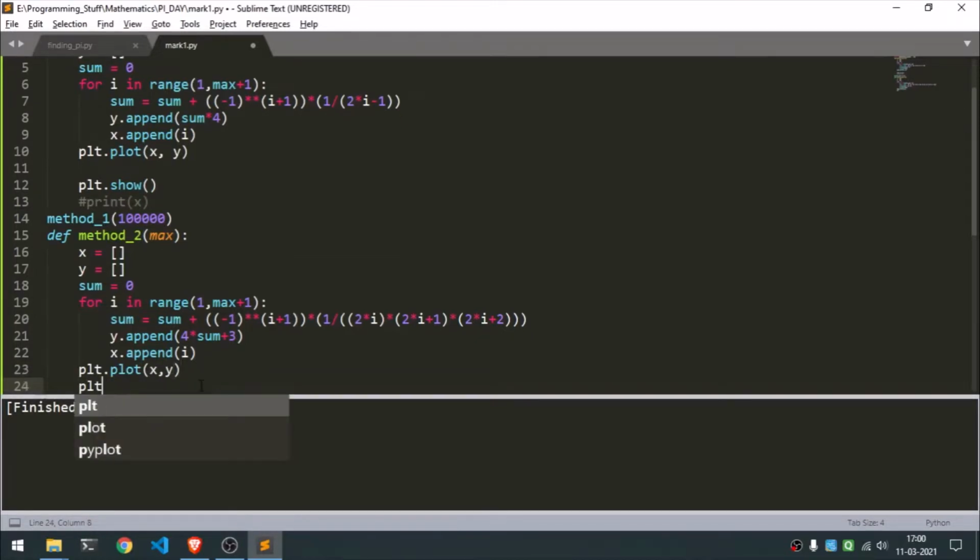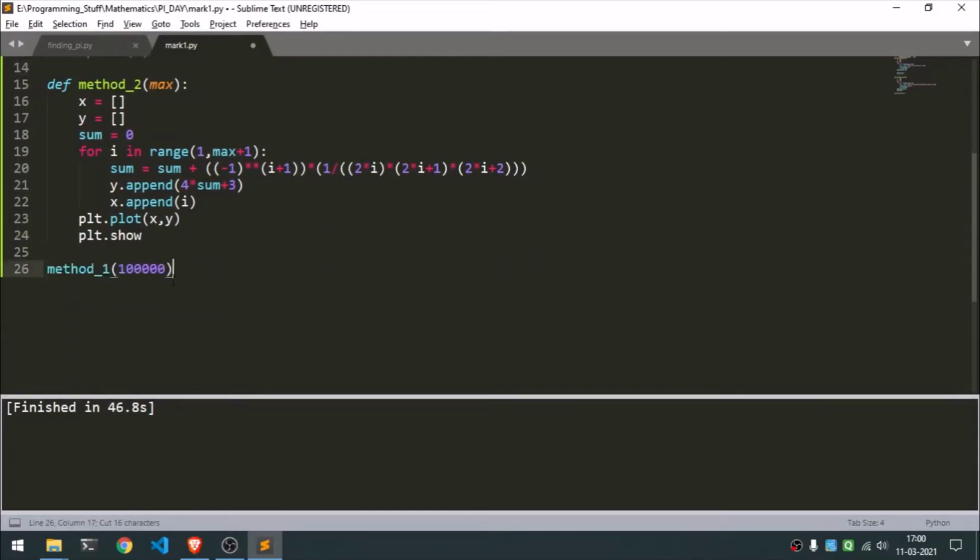And then we'll try plt.show, and we will stop calling method 1 and we'll just call method 2, and let's not do it for 1 lakh, we'll just do it for 100 terms. Let's see what happens.